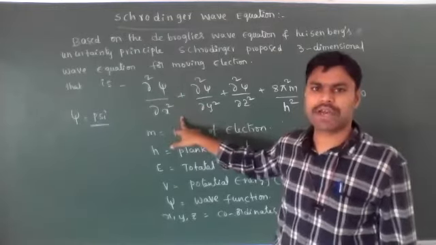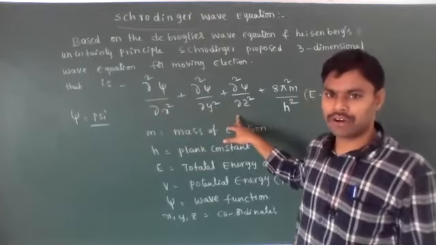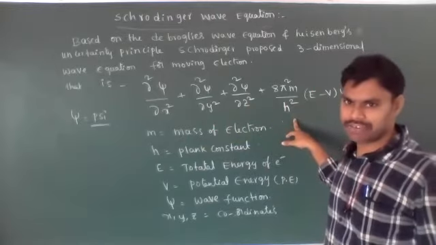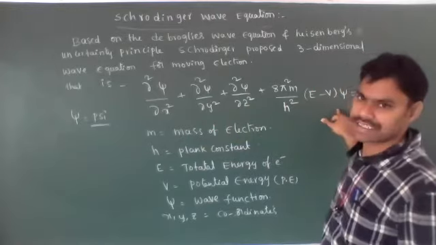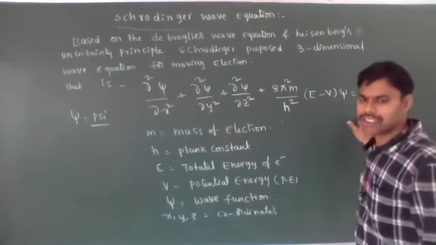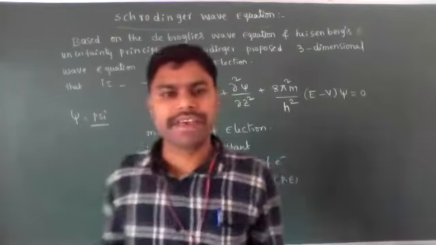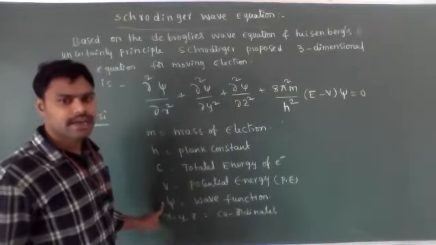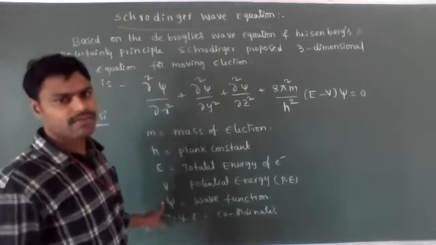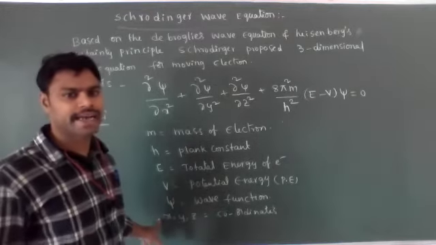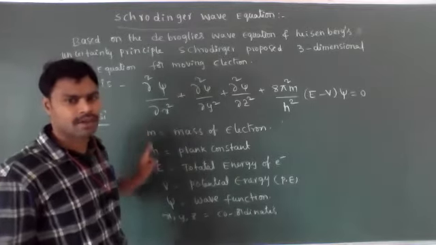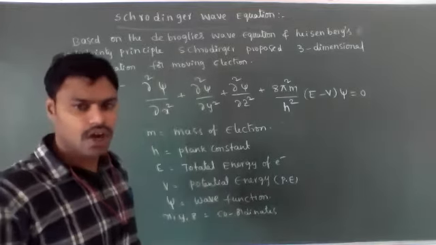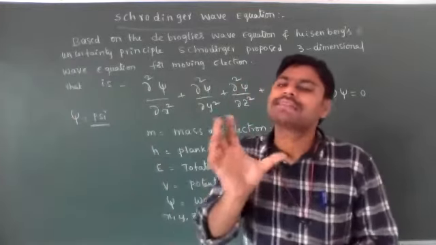Dou square psi by dou x square plus dou square psi by dou y square plus dou square psi by dou z square plus 8 pi square m by h square into E minus V psi is equal to 0 is known as the Schrodinger wave equation, where the main important thing is psi. Psi represents the wave function. X, Y, Z are the coordinate axes. H is the Planck constant. M is the mass of electron. E is total energy. V is potential energy. Okay, clear?